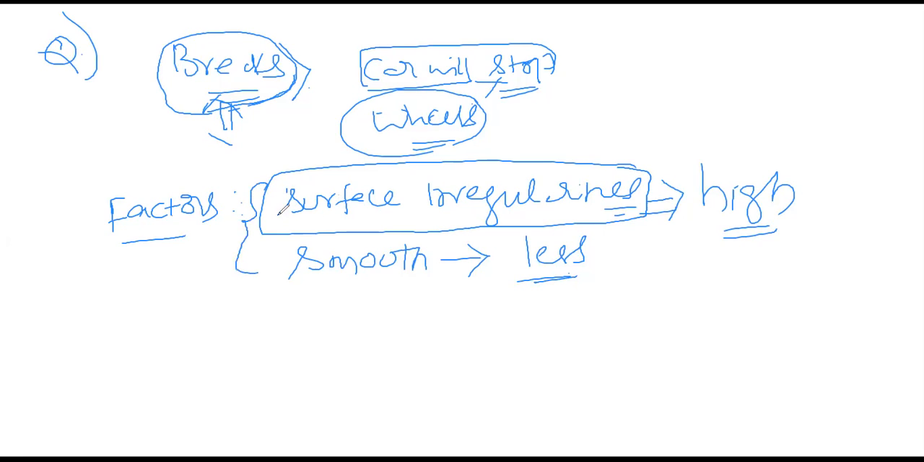Next, even though some surfaces appear very smooth, you can detect the irregularities if you see them with a microscope. If there are more irregularities, friction is high because they are interlocked. Suppose two surfaces, two bodies, have more irregularities. These two surfaces are tightly interlocked, so more friction is there.